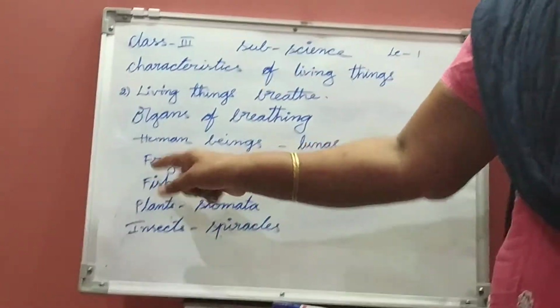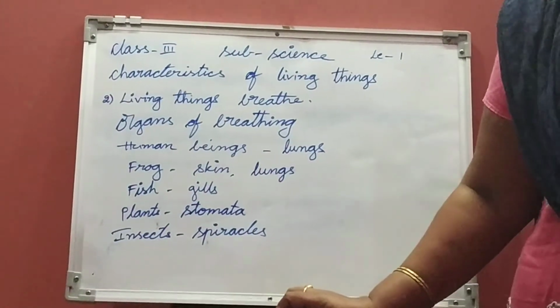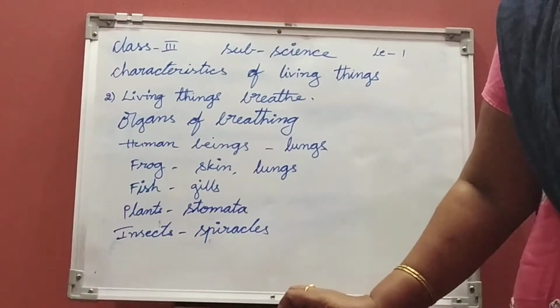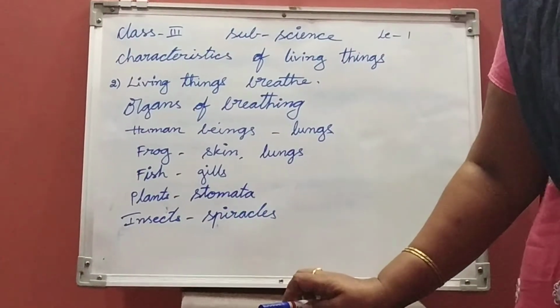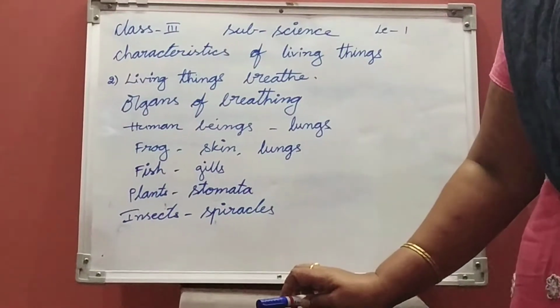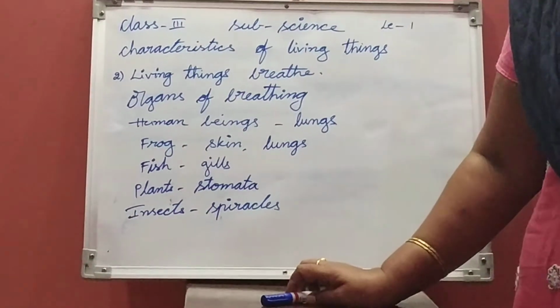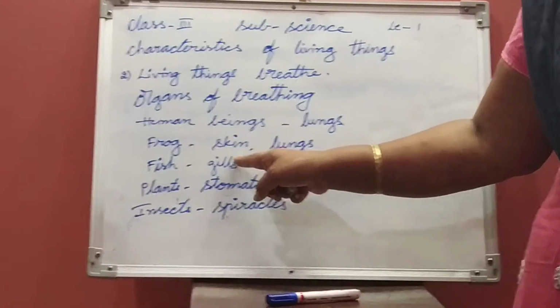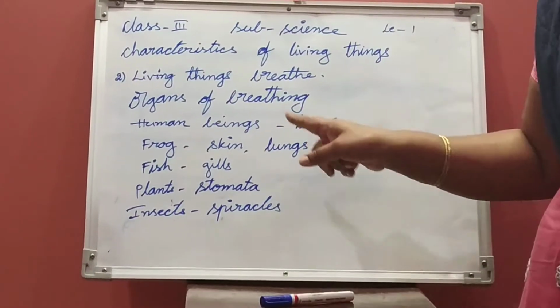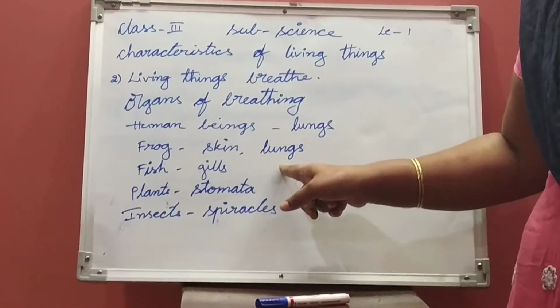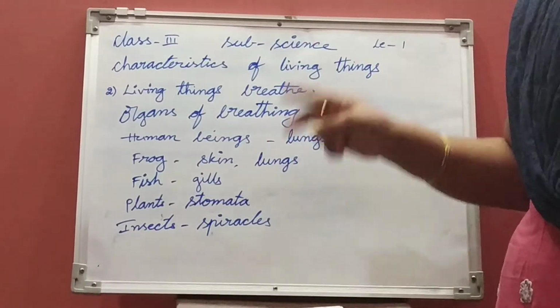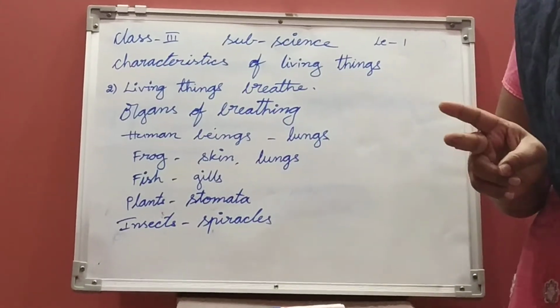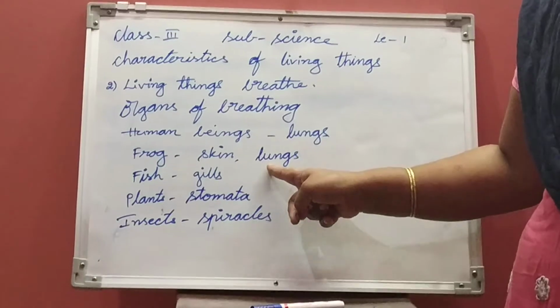See, take a frog. Where does the frog live? It can live in water and on land also. So how can it breathe? A frog has 2 breathing organs. When it is in the water, it will breathe with its skin, and when it is on land, it will breathe with lungs. So the frog has 2 breathing organs, that is skin and lungs.